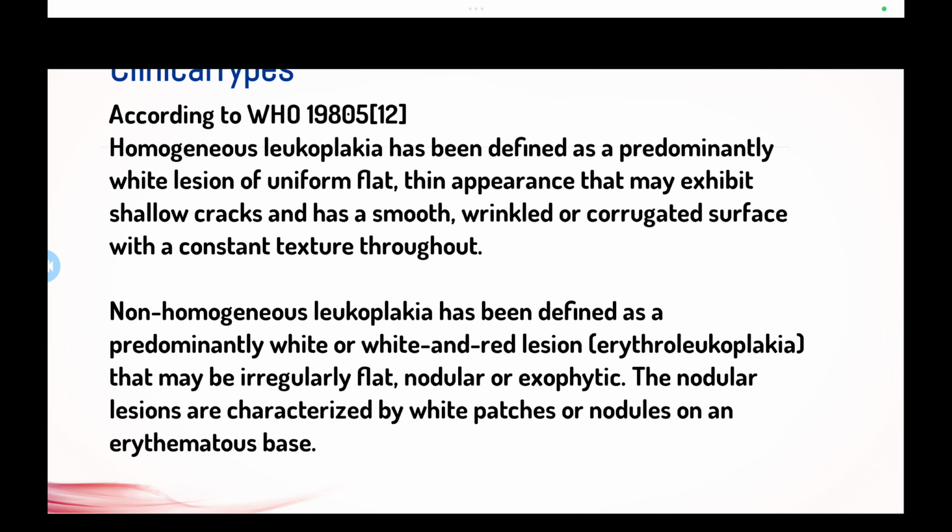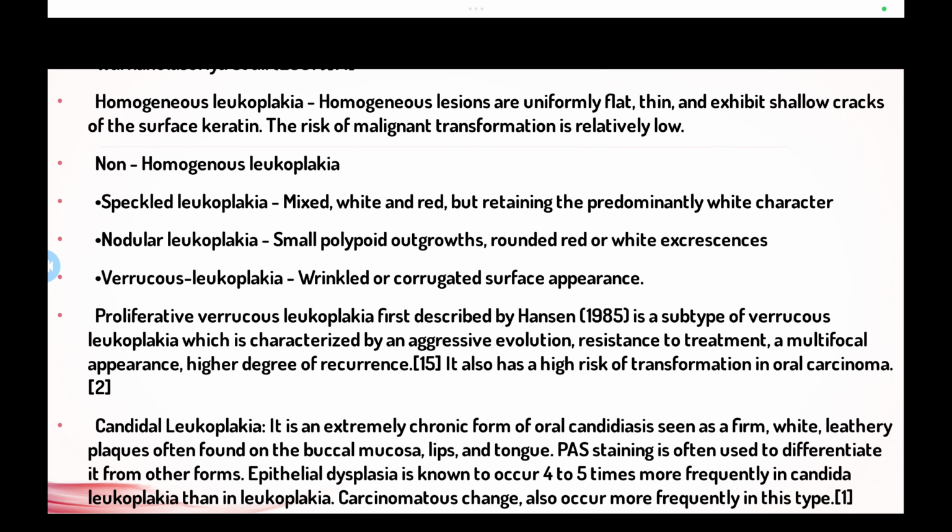Non-homogeneous leukoplakia has been defined as a predominantly white or white and red lesion, also known as erythroleukoplakia. They may be irregularly flat, nodular, or exophytic. The nodular lesions are characterized by white patches or nodules on an erythematous base. Now, the homogeneous leukoplakia is uniformly flat, thin, with shallow cracks on the surface keratin. The non-homogeneous involves a white and reddish appearance with an irregular surface.